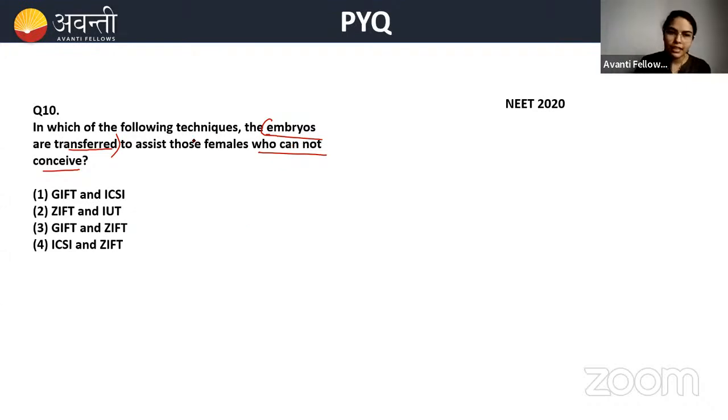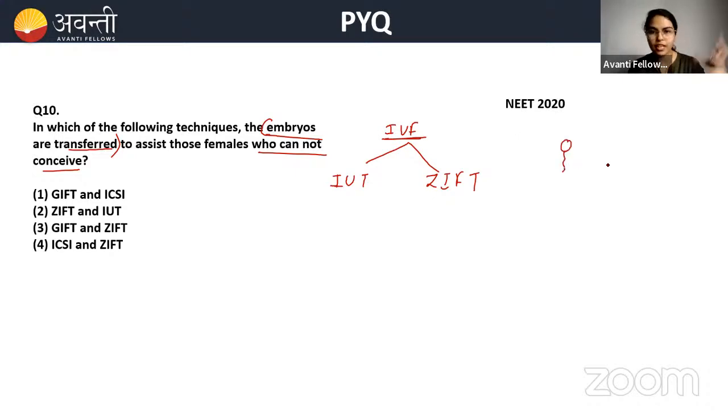See what they're asking. The embryos are transferred. Embryos are transferred in only two types. One is IUT, another one is ZIFT. These both come under IVF, in vitro fertilization. In vitro fertilization, what happens, beta? We collect the sperms and the egg, and we fertilize them in in vitro conditions.